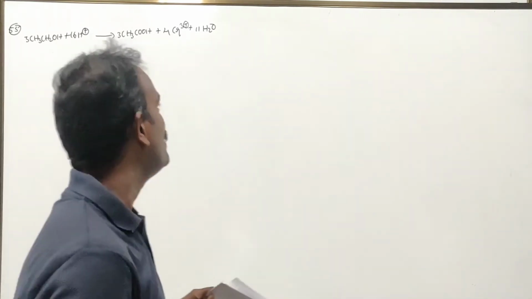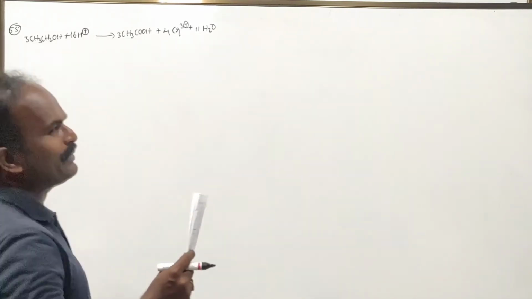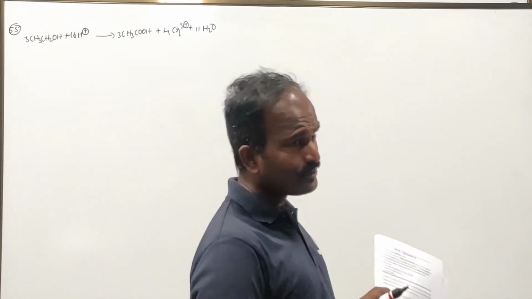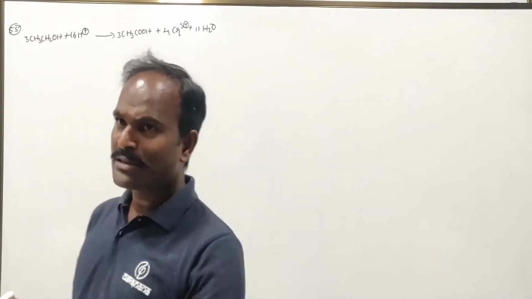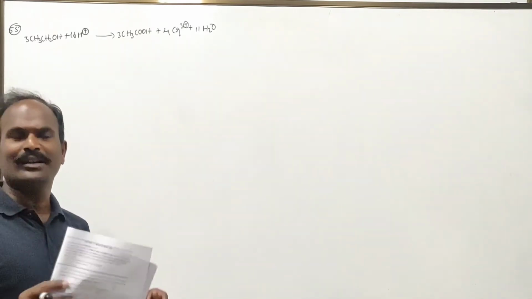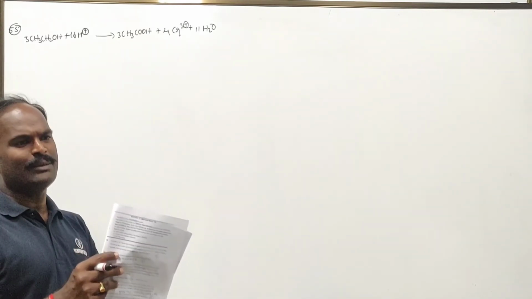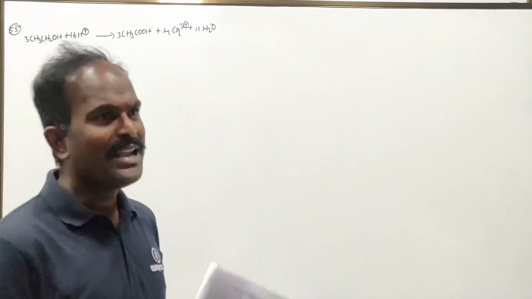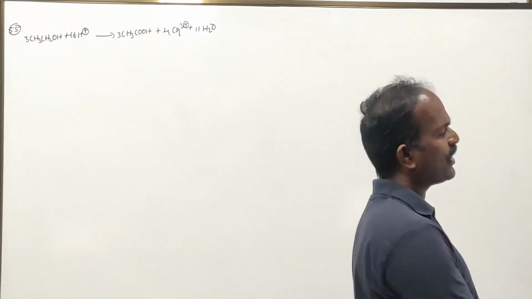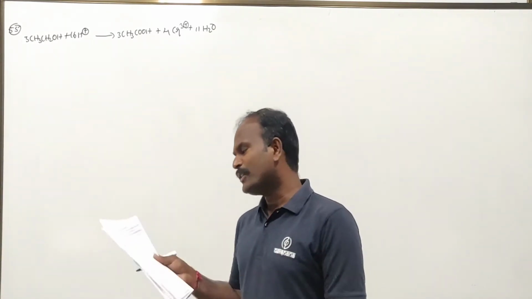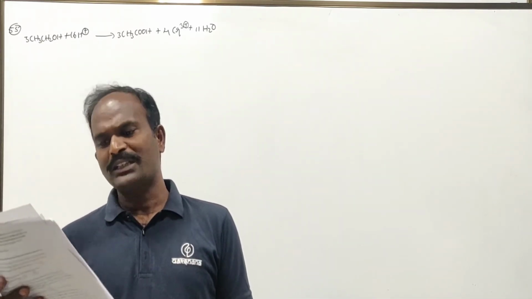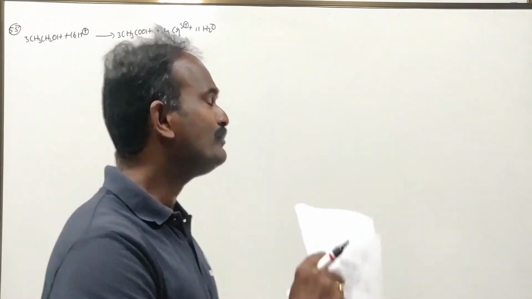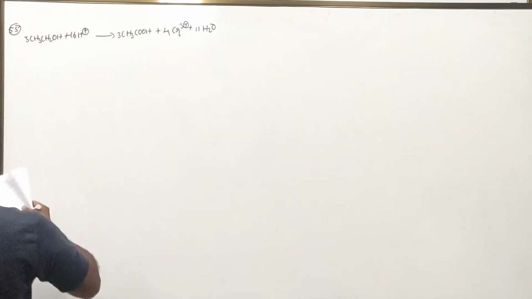Which means whenever a breath analyzer is used, whenever an alcohol drinker exhales, obviously the alcohol content will be transferred to the breath analyzer. In the breath analyzer they will put K2Cr2O7. That K2Cr2O7 is going to oxidize the alcohol into acetic acid.